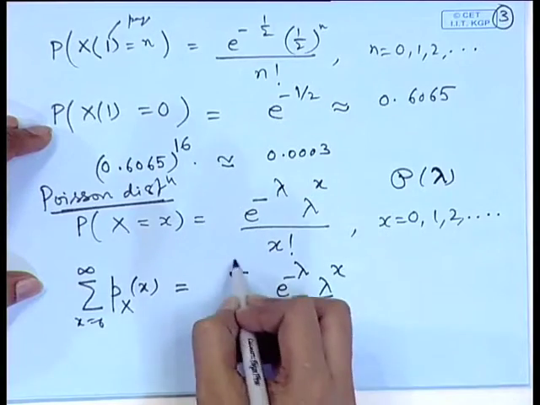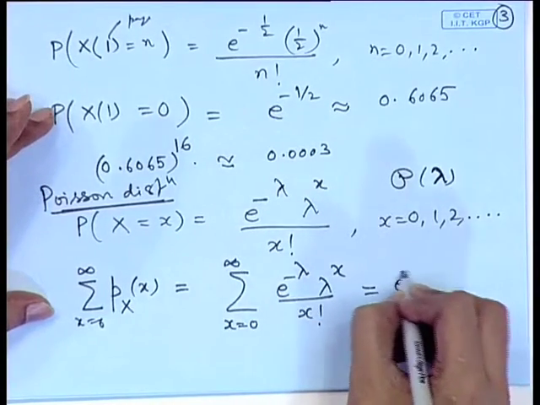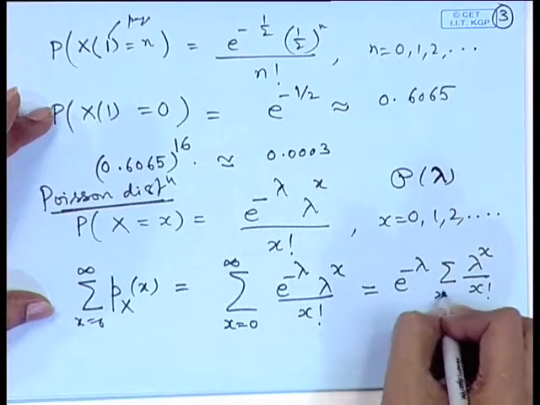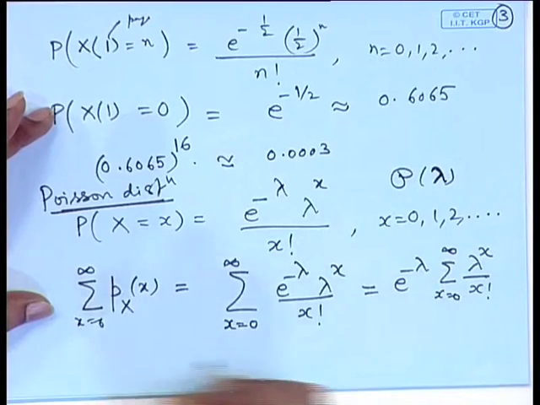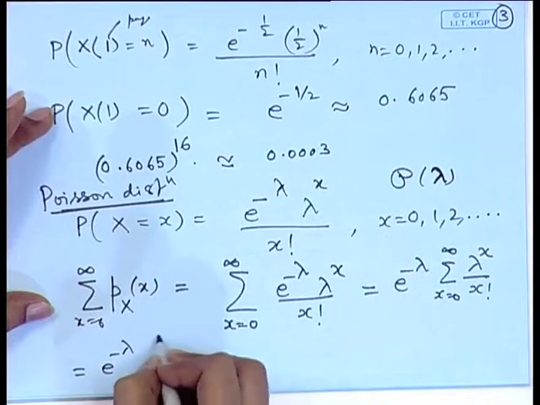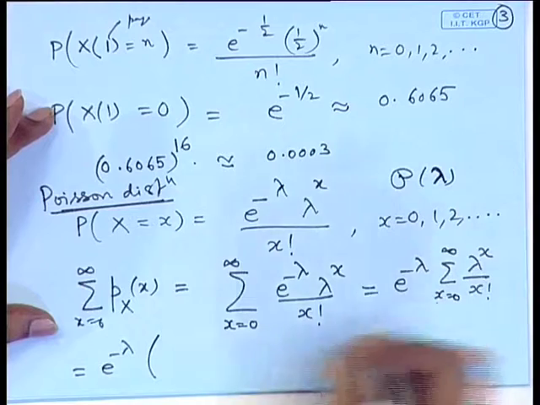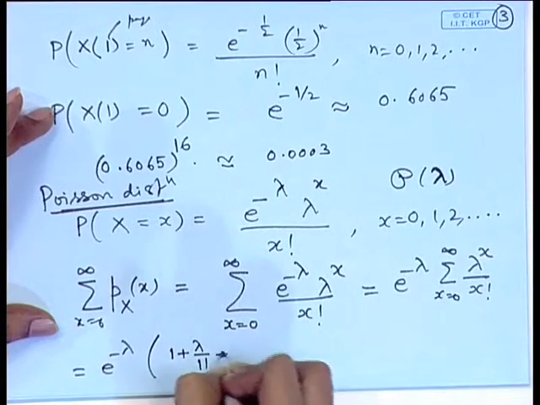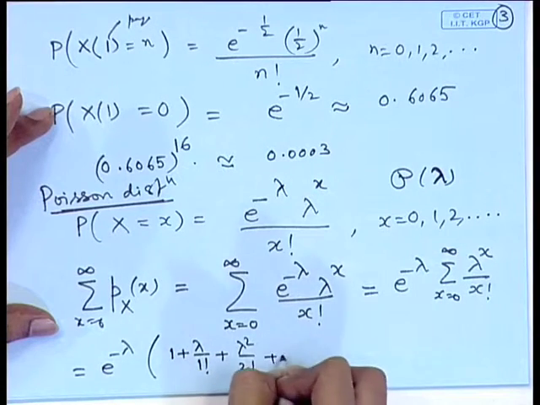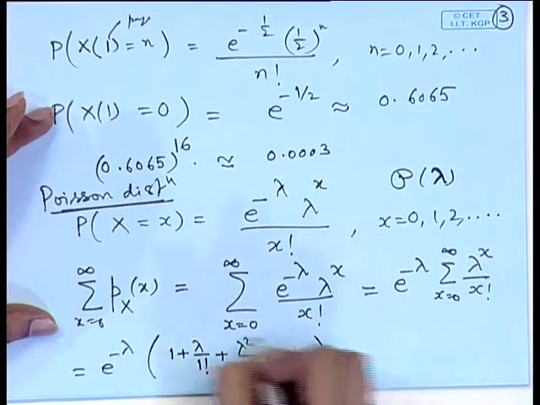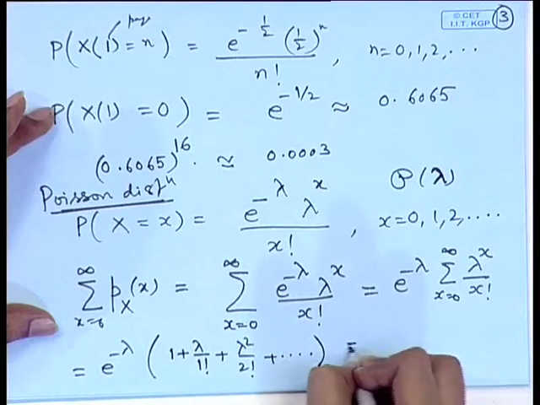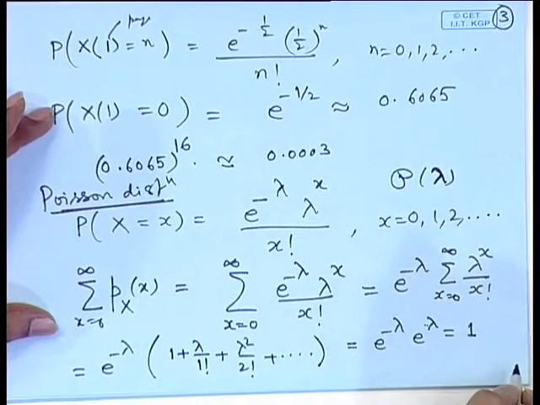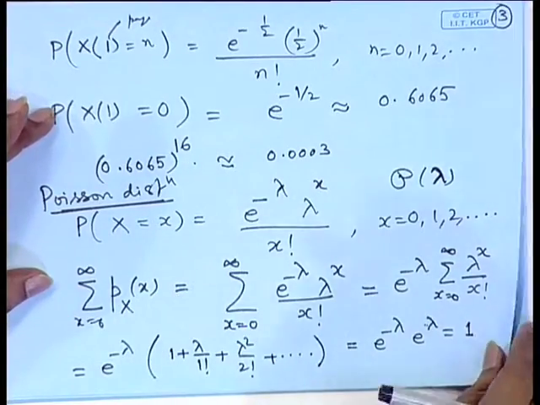This is equal to e to the power minus lambda times the summation of lambda to the power x by x factorial. This series is 1 plus lambda by 1 factorial plus lambda square by 2 factorial and so on, which is nothing but the expansion of e to the power lambda. So this is equal to e to the power minus lambda times e to the power lambda, that is equal to 1. Therefore, this is a valid probability mass function.